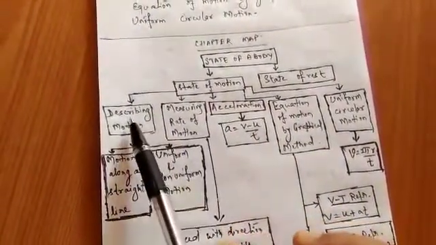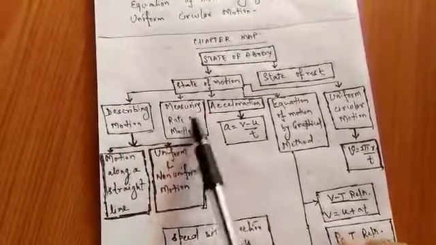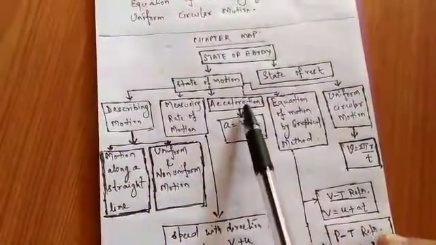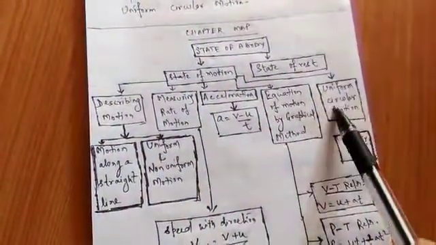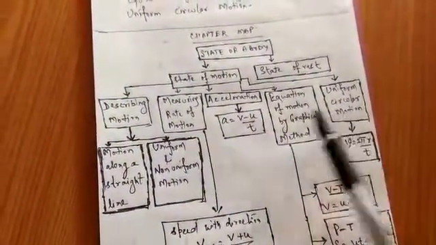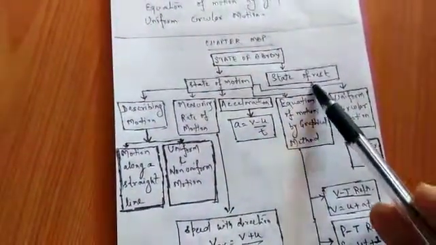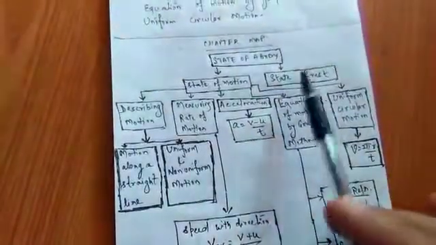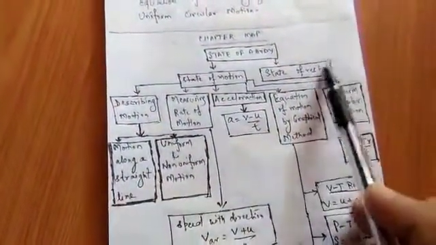State of motion describes describing motion, then measuring the rate of motion, acceleration, equation of motion by graphical method, and then uniform circular motion. State of rest means object is not at all moving, so it remains as it is. There are no parameters of this particular quantity, this particular term.